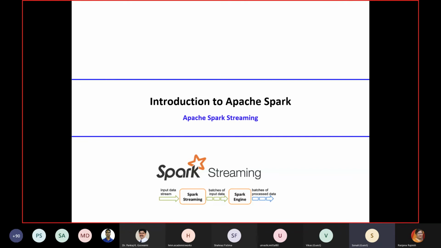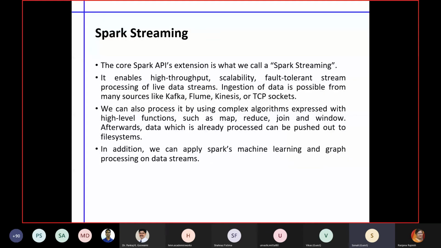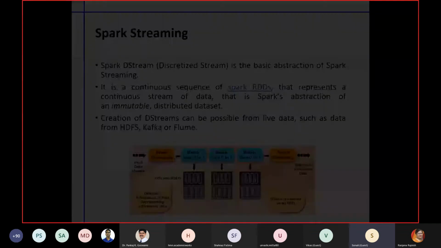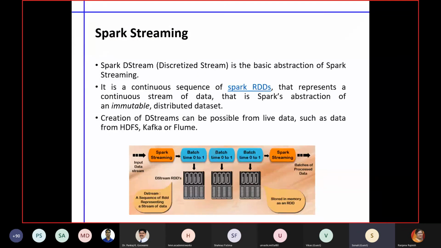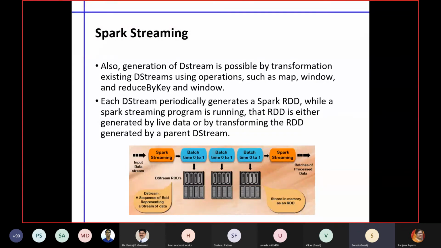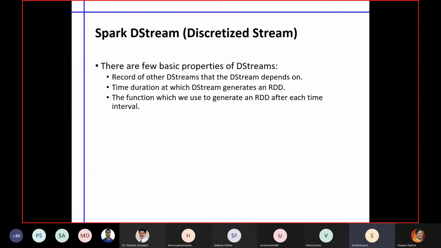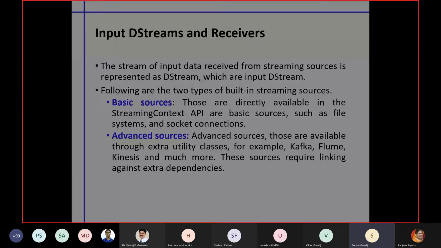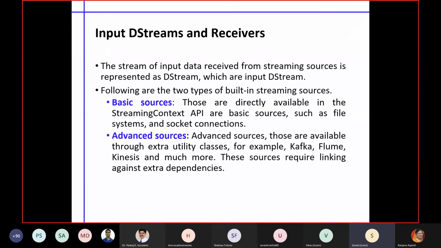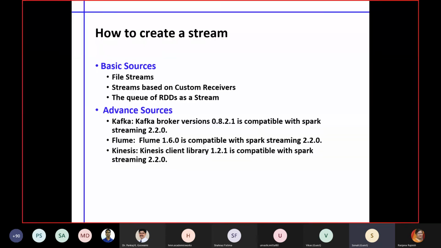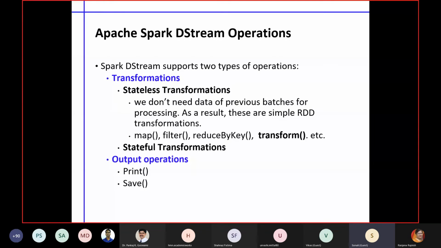Now I am coming to another point, that is the streaming function. What else do we have to do with the streaming function? Basically we have to see how to generate the RDD with the help of that stream. For that we have some functions we can use, and once the stream has been created, we can perform certain operations.